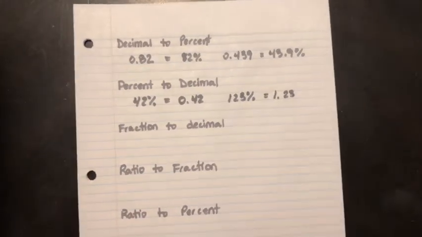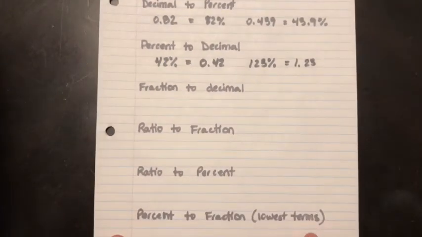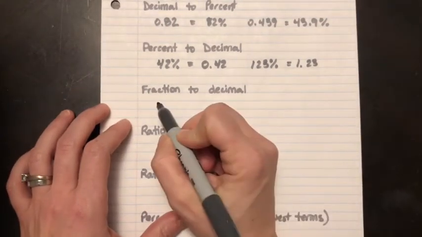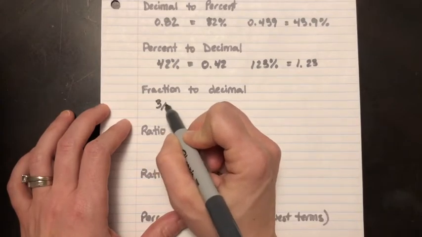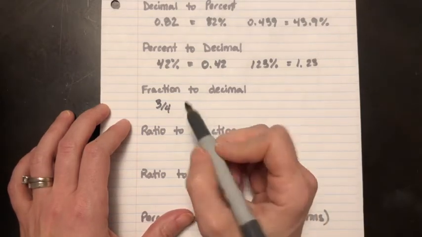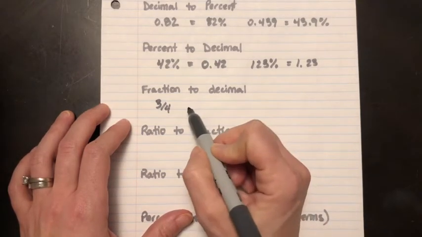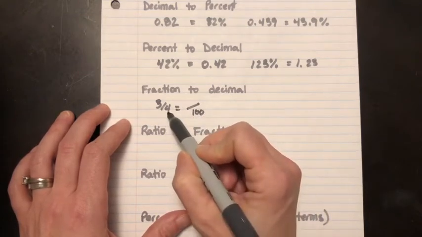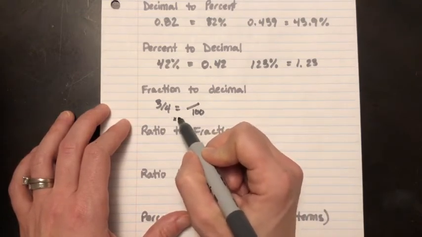Okay, so what if you have a fraction and you want to turn it into a decimal? Well, for this one, let's just pick a nice easy fraction here. Let's go 3/4. So to turn this into a decimal, first I have to get it where the denominator is 100. So I need to look at this and go, I'm going to make that over 100. So to go from 4 to 100, I'm going to multiply by 25.